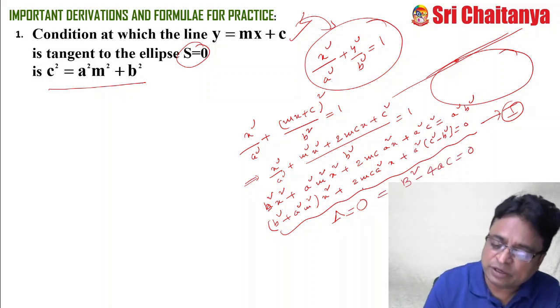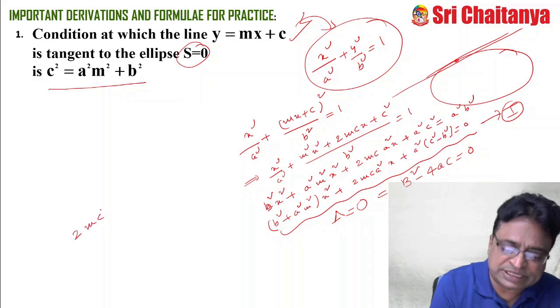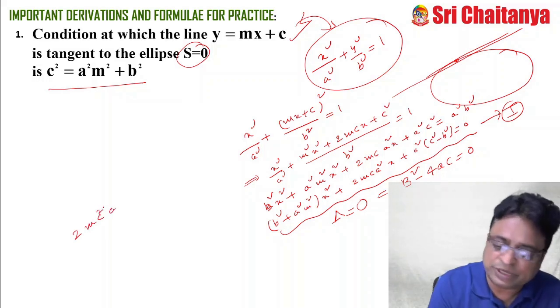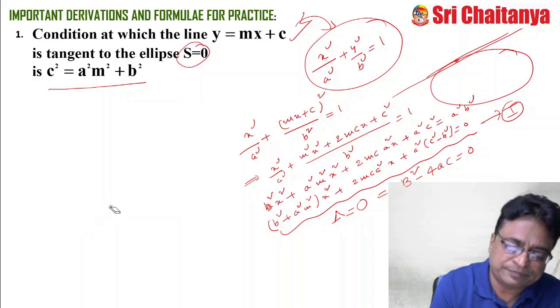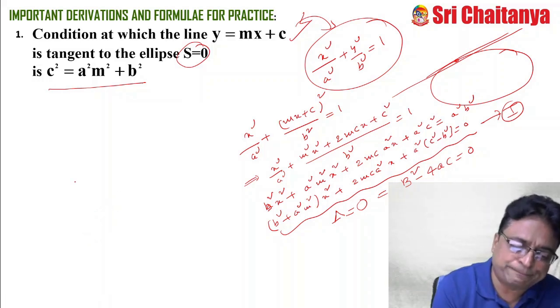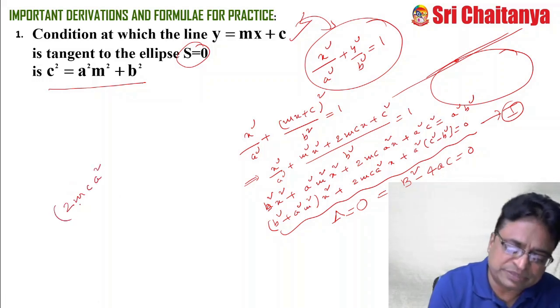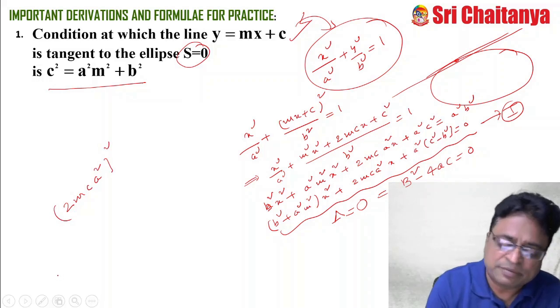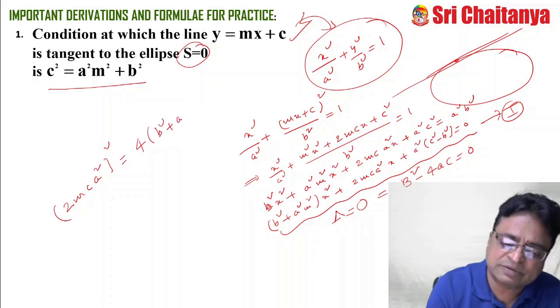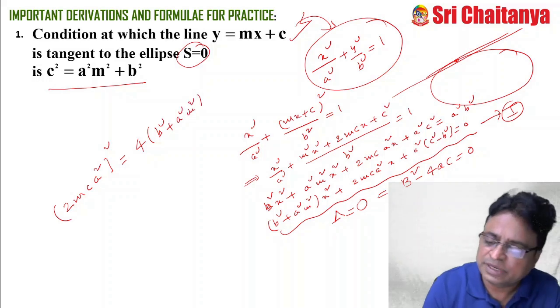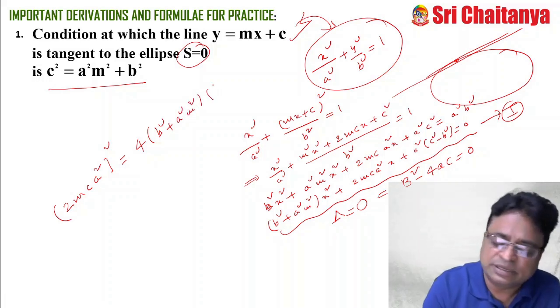So what is b square? b is 2mc a square, whole square, this is b square, equal to 4ac. 4 into, what is a? b square plus a square m square, into c, that is a square c square minus a square b square.